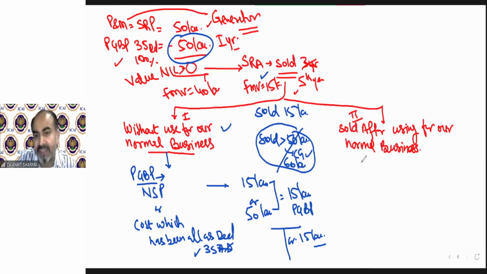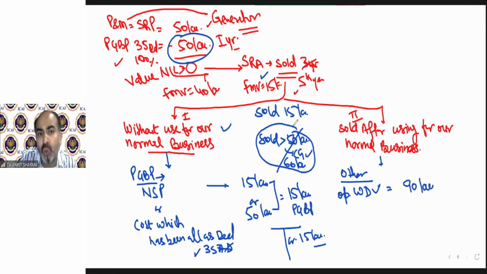In the second case, if it is used for other business and then sold, it's a very simple provision. It says the other business opening WDV, for example, is 90 lakh. So if you use your scientific research asset for other business, then first of all, its actual cost will be added to the block of asset. And we all know the actual cost will always be nil.